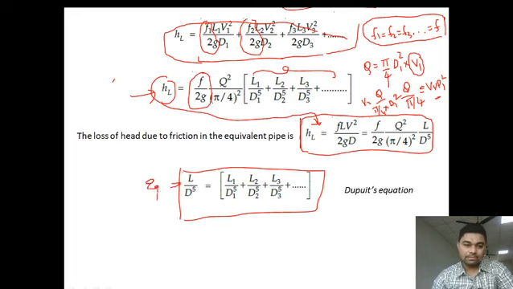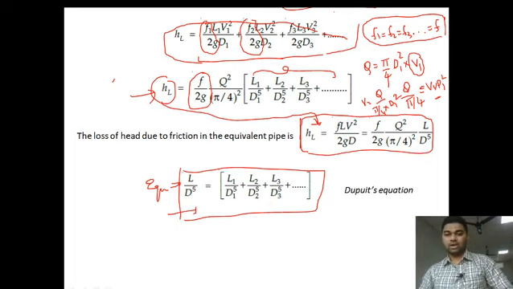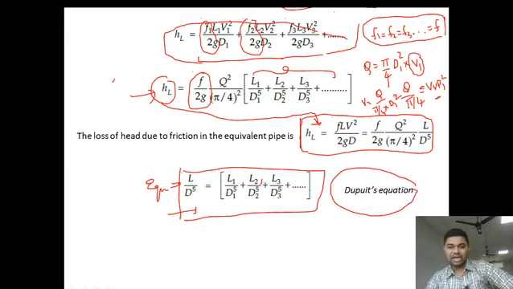Length by diameter to the power of 5 is how we will be designing the equivalent pipe by this equation. L by D to the power of 5 is equal to L1 by D1 to the power of 5 plus L2 by D2 to the power of 5 plus so on. This is also known as Dupuit's equation for designing equivalent pipe.